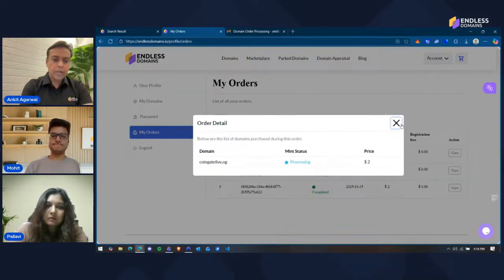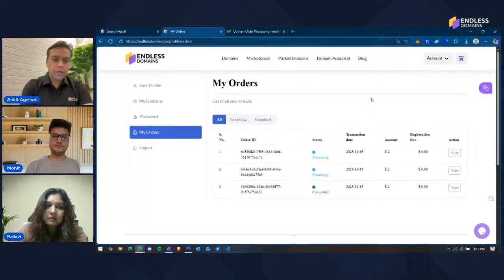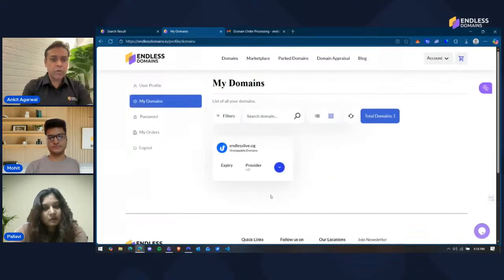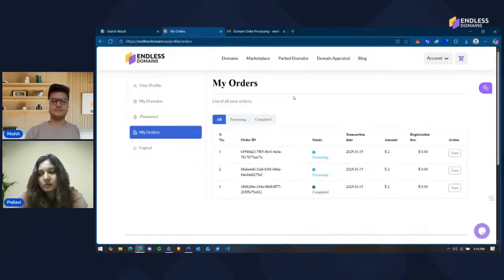In this, last time I also experienced one issue. I bought the domain, but it was not reflecting in my wallet even after 10-15 minutes. So what could be the cases, whether it's an issue from my side or... No, that issue is faced by some users.